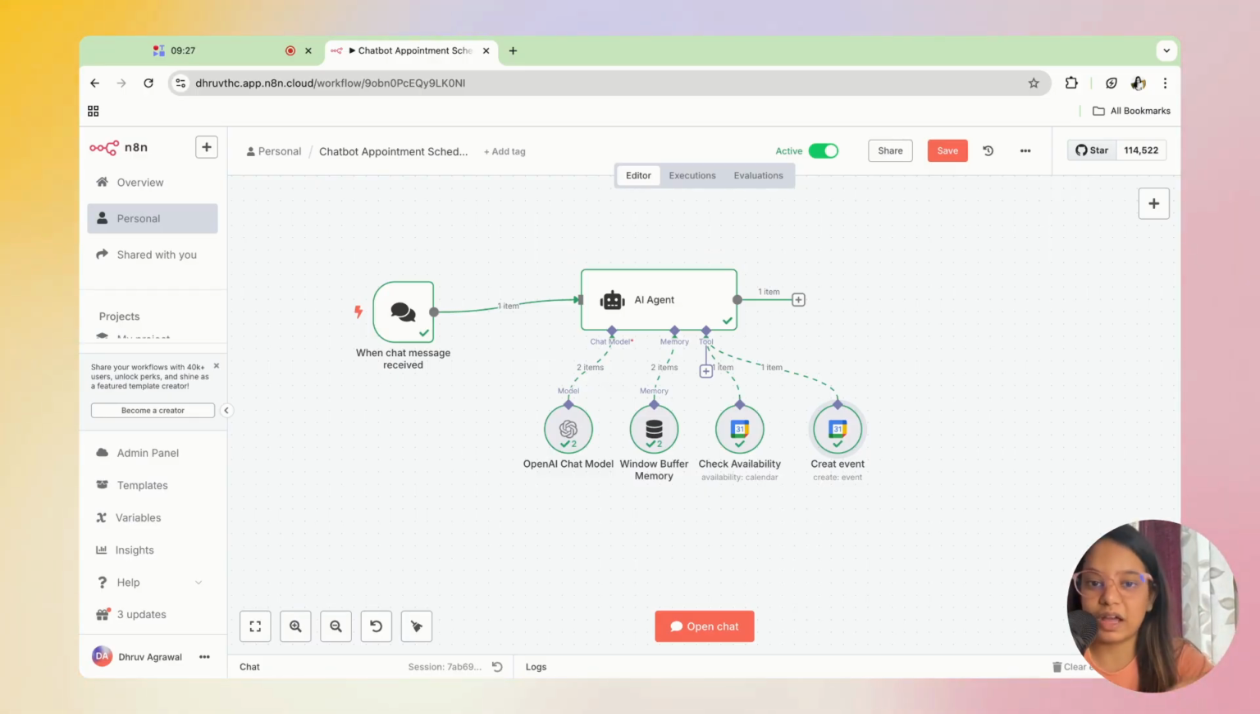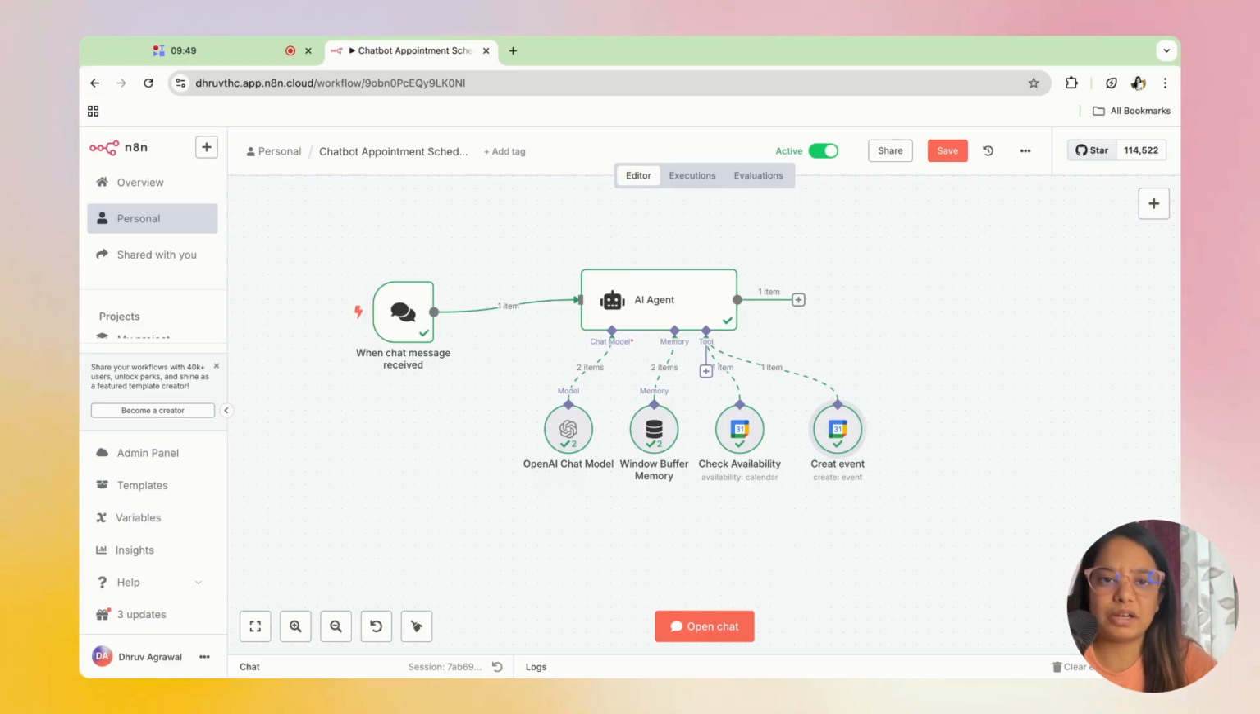And if you want to import, the JSON file is already there in the description box. You can download the JSON file, and you can import it in your dashboard and use it for your use cases. So that's all about it in this particular video. And this is how easy it is to create agents and actually save a lot of your time. So you can use this agent for qualifying the leads and then booking it for your calendar.